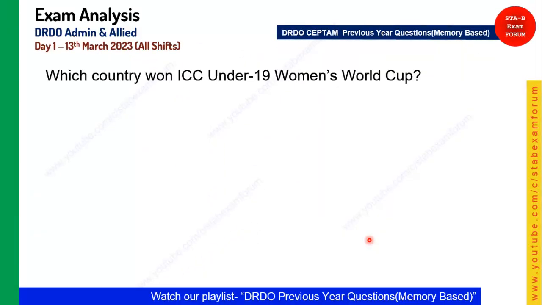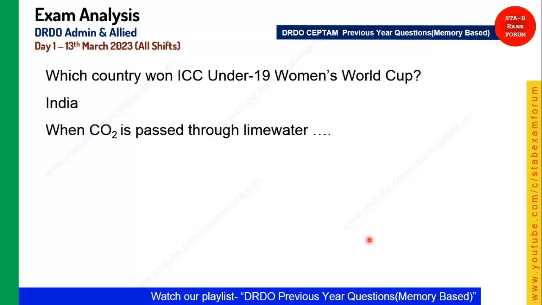The very first question from general awareness is: which country won the ICC Under 19 World Cup? We have covered this in the general awareness section as well, and the answer was India. India beat New Zealand. Next question, from science: when CO2 is passed through lime water, what happens? If you have studied in your 10th and 11th, you should know that lime water turns milky, into a milk-like color.